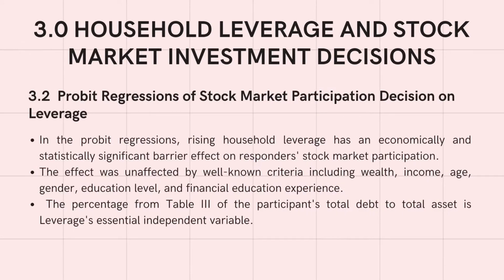The next point is probit regressions of stock market participation decision on leverage. In the probit regressions, rising household leverage has an economically and statistically significant barrier effect on responders' stock market participation. The effect was unaffected by well-known criteria including wealth, income, age, gender, education level, and financial education experience. The percentage from table 3 of the participants' total debt to total assets is the essential independent variable, leverage.